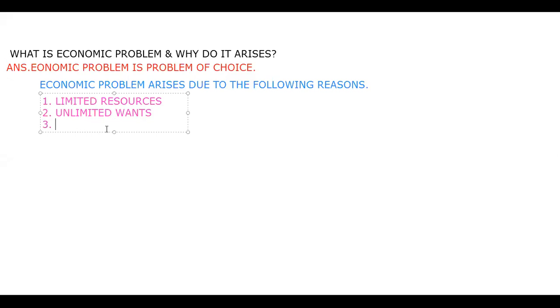Why? Because we have only 1000 rupees with ourselves. So I have a limited resource, 1000 rupees, but my wants are unlimited. I want to buy various things, but now I have to make a choice in such a way that the 1000 rupees is spent on purchasing such items which fulfill my most urgent want. Why? Because there are alternative uses of resources also.